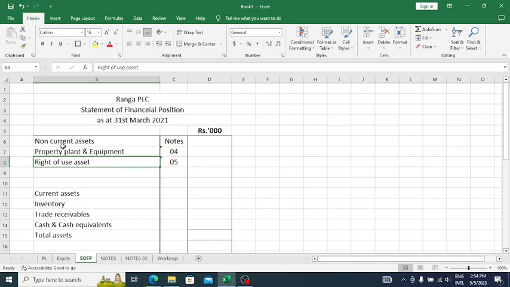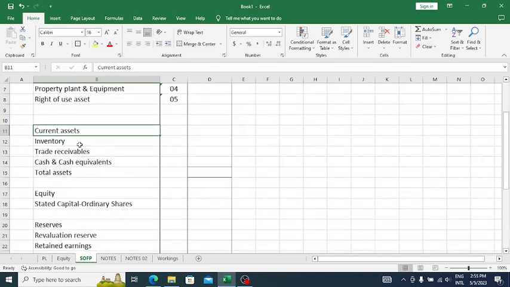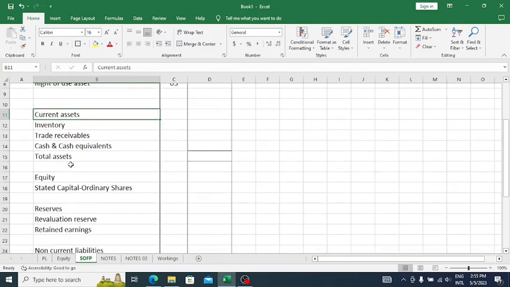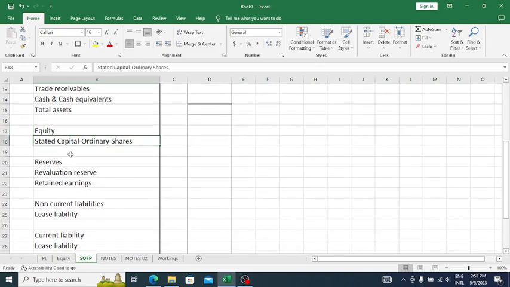At first we have to take the non-current assets, then current assets, and you know what the current assets are. If there is any other asset, then you can record it, it doesn't matter. Then equity: stated capital, ordinary shares, reserves, revaluation reserves and retained earnings. Actually I already prepared this because otherwise it will take time.